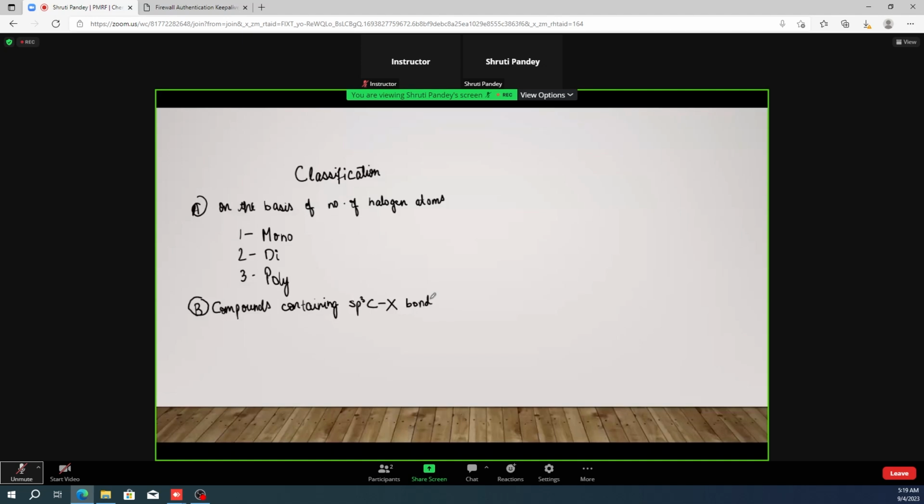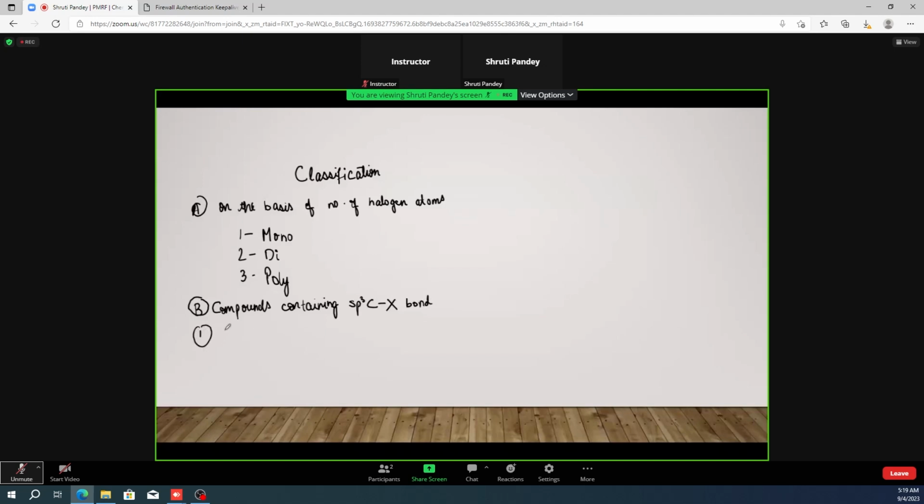So here also, in short, if we say in simple terms, sp3 carbon means that the carbon is attached to the 4 species and it has 4 single bonds only. So then in simple terms we can say that the carbon is sp3 hybridized. Fine.